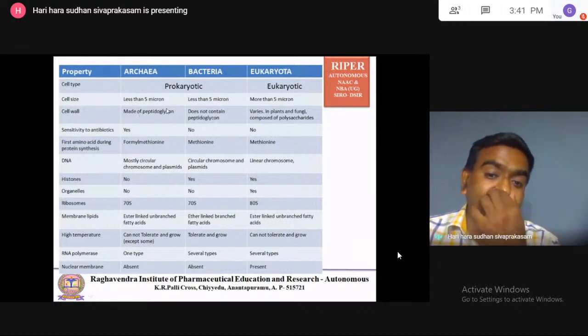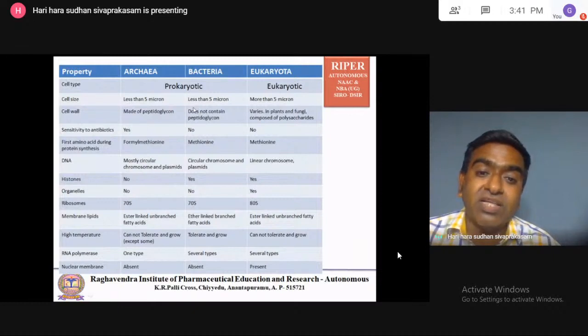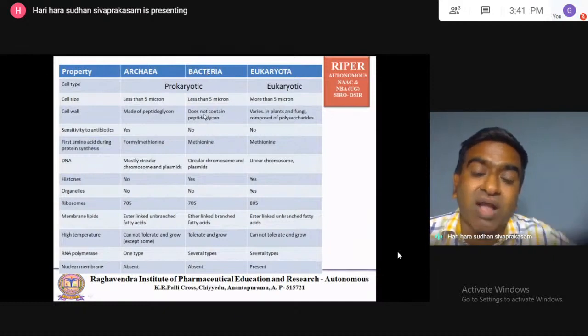Then the cell wall of the archaea. Sorry, here is some mistake. Bacteria contain peptidoglycan, so this has to be changed to archaea and bacteria. So archaea does not contain peptidoglycan, bacteria contain peptidoglycan. Here it is wrongly mentioned, so kindly forgive me.